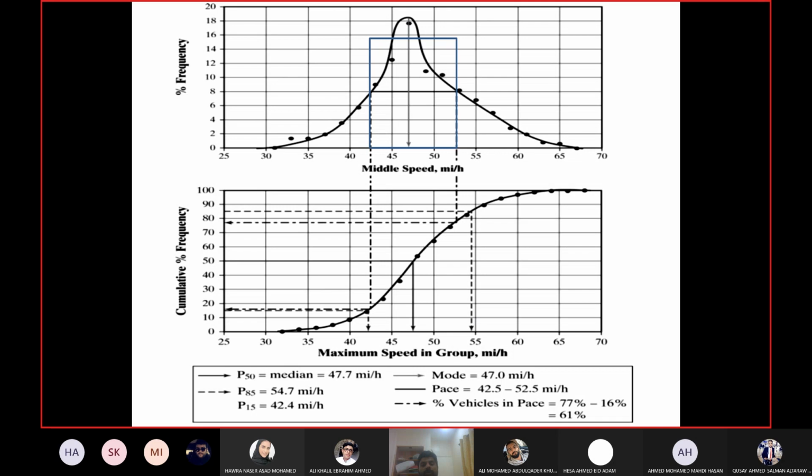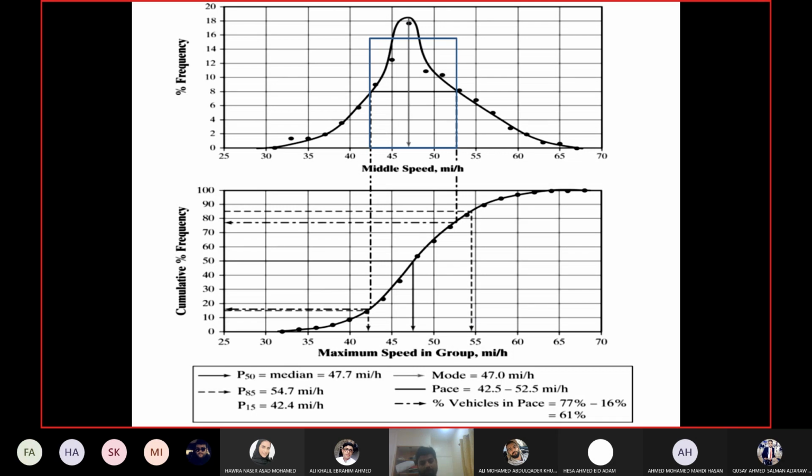So from 0 to 42.5, I have 16% drivers, and from 0 to 52.5, I have 77% drivers. How many drivers are between these two values?